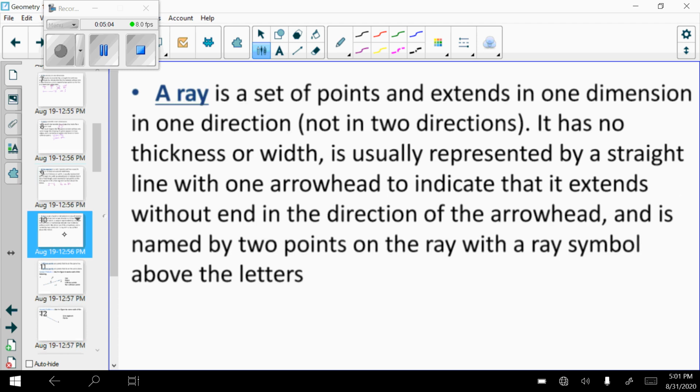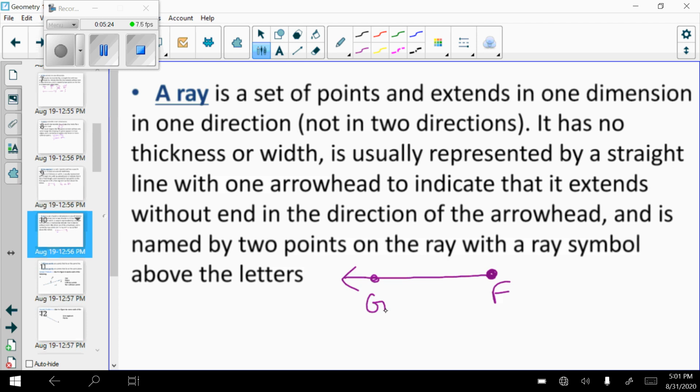Next, we have what is called a ray. A ray is a set of points and extends in one dimension in only one direction. It has no thickness or width, and it's represented by a straight line with an arrow. Okay, so if I have this point, arrow here, and let's say this is F and this is G.